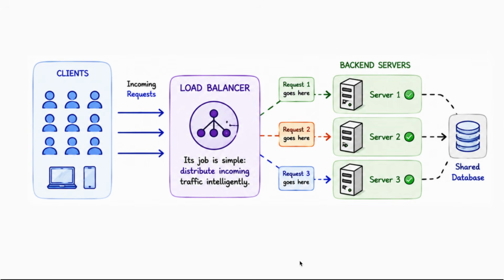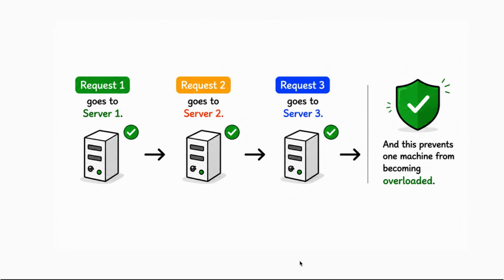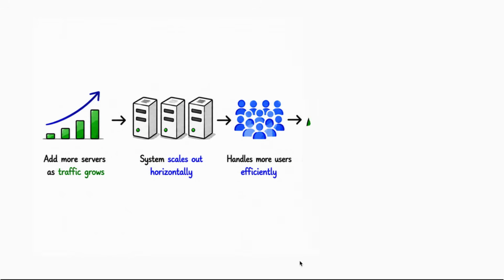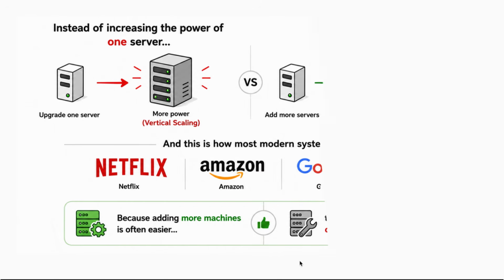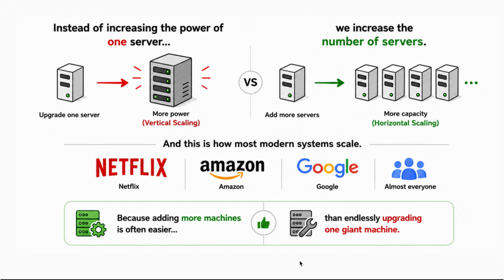This is where load balancers enter the system. A load balancer sits in front of all backend servers. Its job is simple: distribute incoming traffic intelligently. One request goes to server 1, the second request goes to server 2, and this prevents one machine from becoming overloaded. This approach is called horizontal scaling. Instead of increasing the power of one server, we increase the number of servers. And this is how modern systems scale. Netflix, Amazon, Google, almost everyone uses horizontal scaling, because adding more machines is often easier than endlessly upgrading one giant machine.